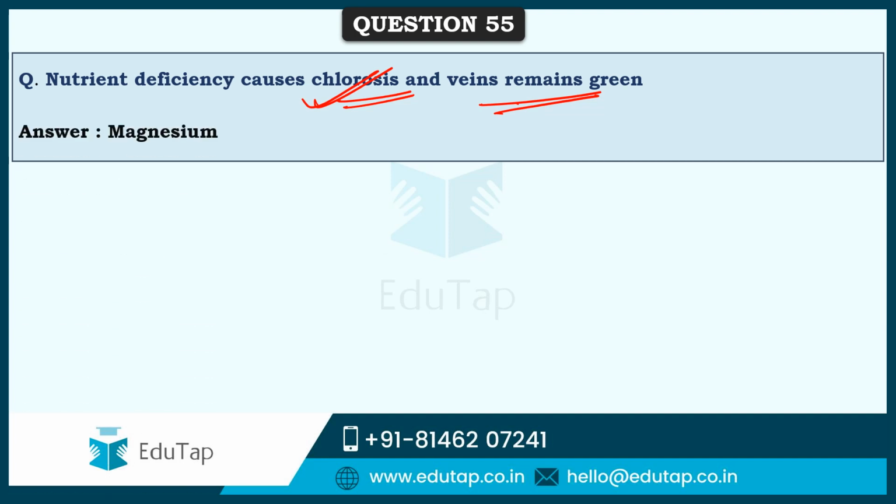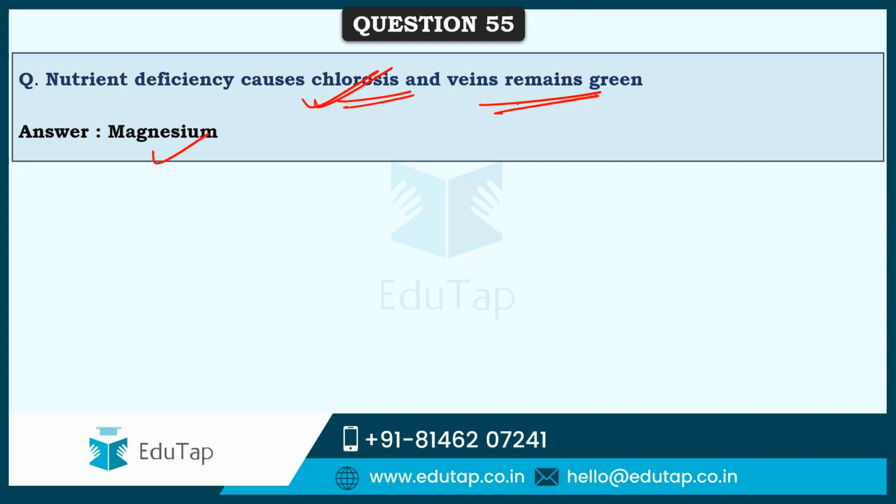One is iron, wherein the principal veins remain conspicuously green and the other portion of the leaf turns yellow, and slowly that leads to whiteness, and under severe deficiency most of the leaf turns white. The third is manganese. Here also the principal veins and smaller veins remain green, and the rest of the area becomes yellow, but not tending to whiteness, though dead spots can appear at a later age. So there is a checkered appearance of the leaves.